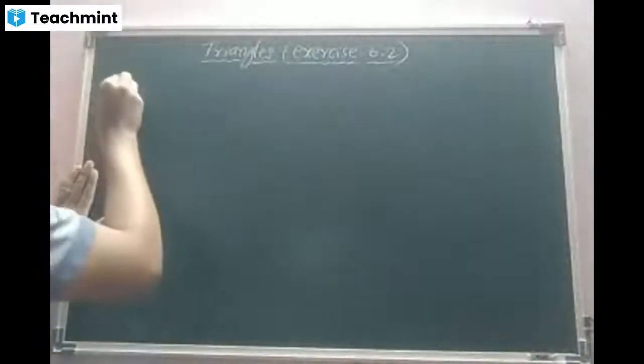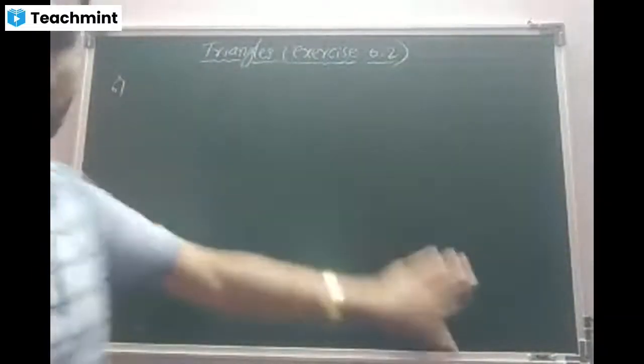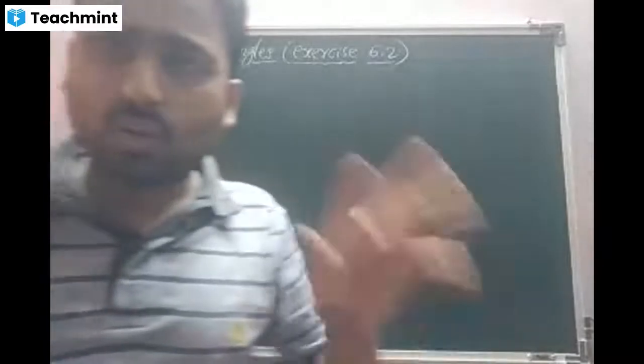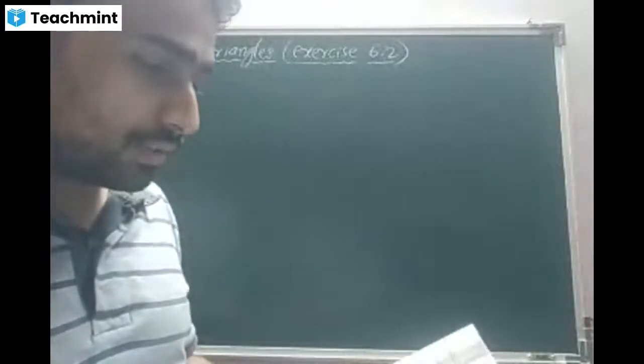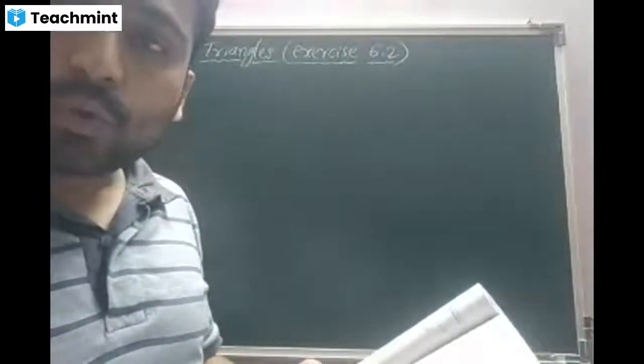In figure 6.21, A, B, and C are points on OP, OQ, and OR, respectively, such that AB parallel to PQ and AC parallel to PR. Show that BC parallel to QR. Okay, beta, the question is exactly similar, only the diagram is somewhat different. Let us see what the diagram is. We have to refer to figure 6.21.